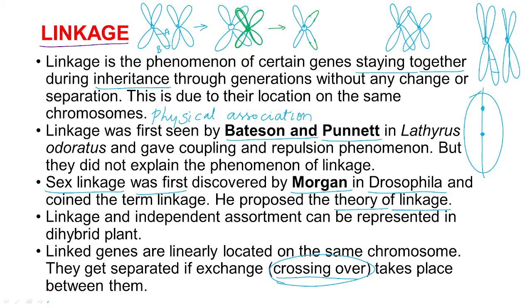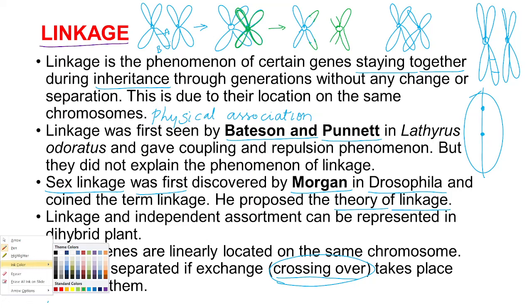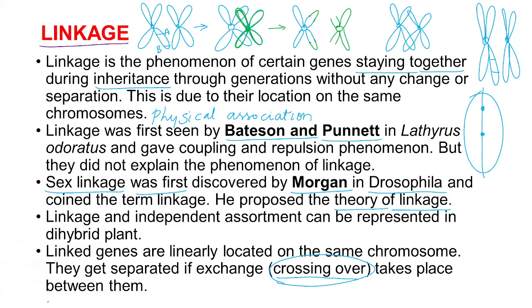At this time, what has happened? The gene A will be present at the same place, but the gene B will be transferred to the other one.